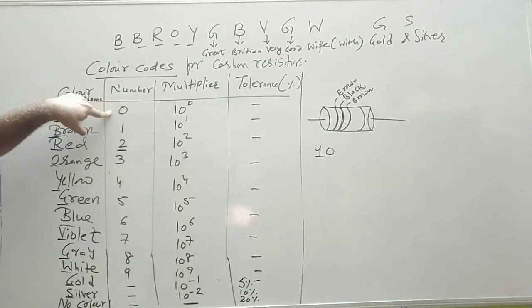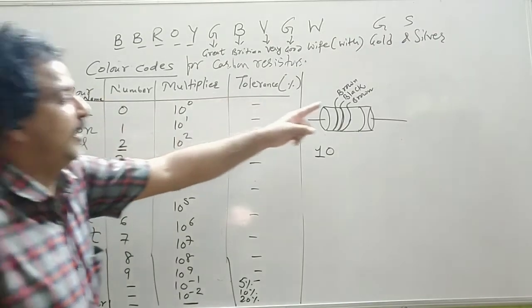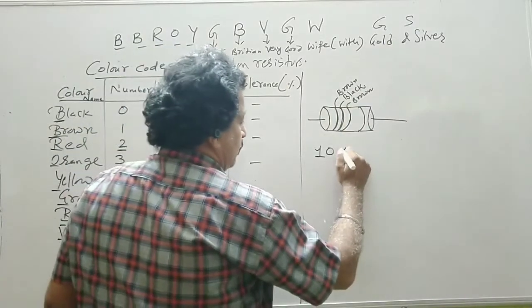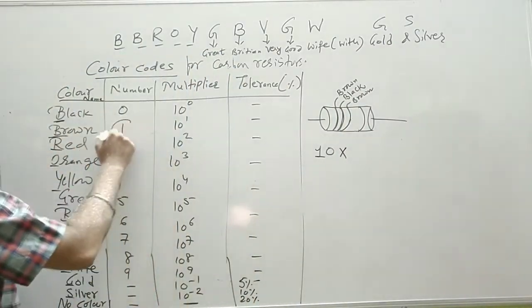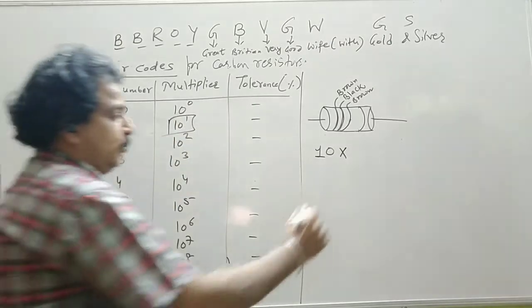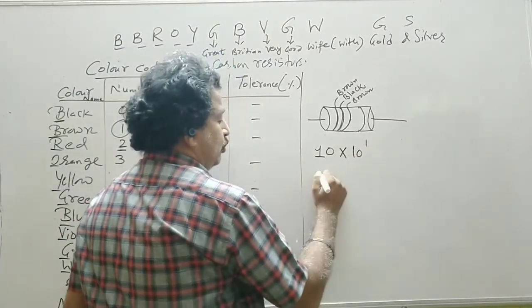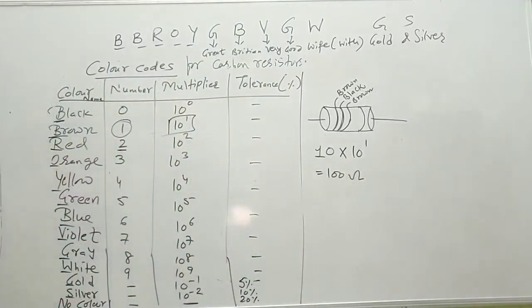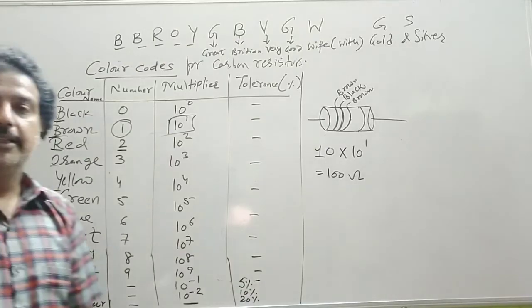So this is a 10. And the third color is always a multiplier, that is again brown. So for brown, if you remember this one, you write 10⁻⁴. So this becomes 10⁻⁴, so this value becomes 100 ohms. This is how the color code is there for a carbon resistor.